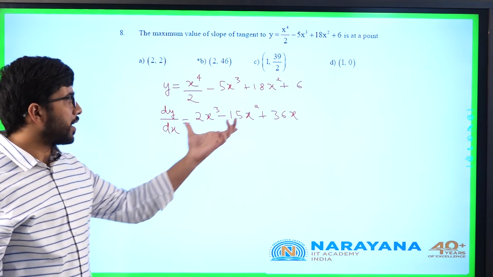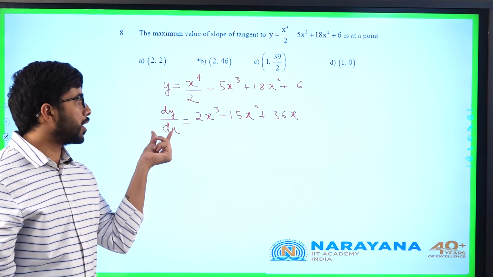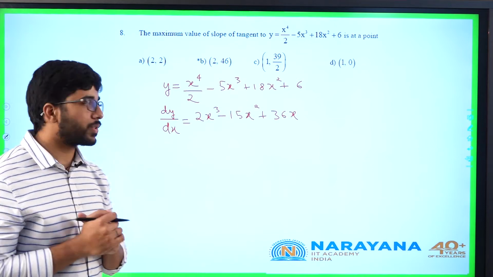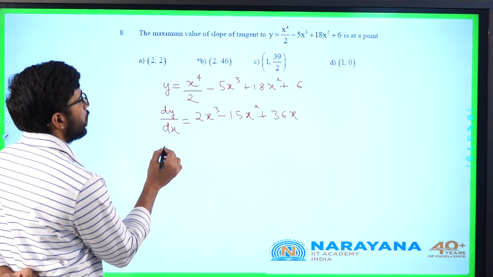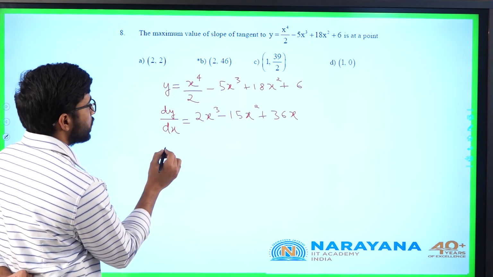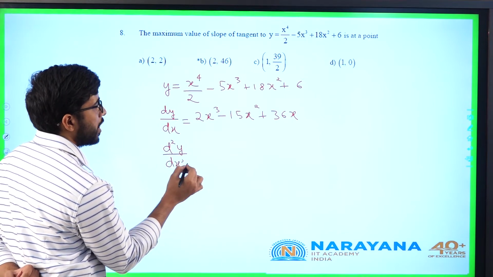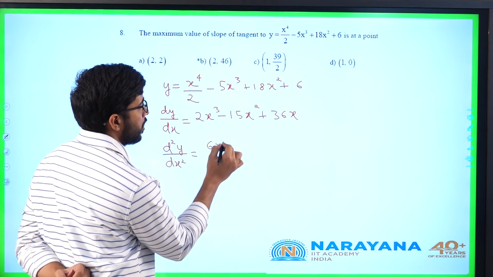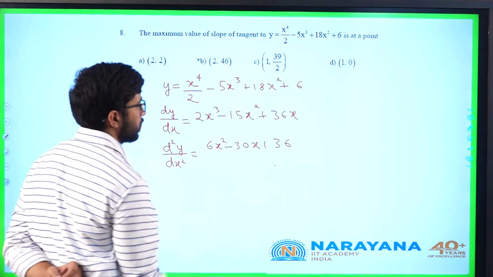It is not just calculating when this value is equal to 0. We are not calculating the maximum value of y. We are calculating the maximum value of dy by dx. So I need the maximum value of this function. So I will calculate d square y by dx square. What is d square y by dx square? 6x square minus 30x plus 36.